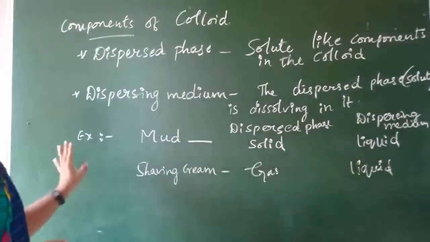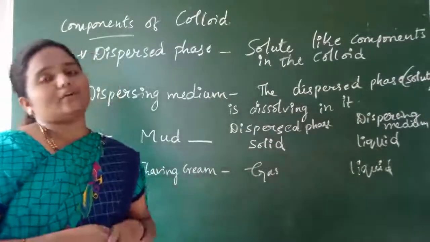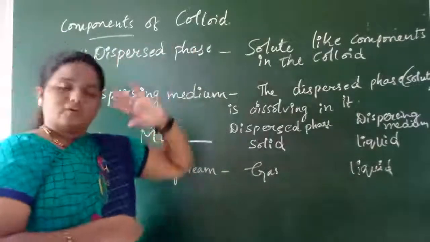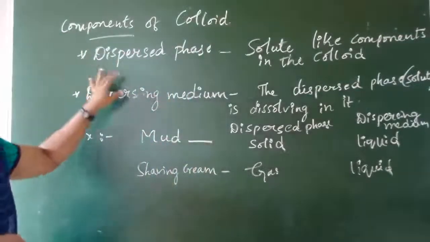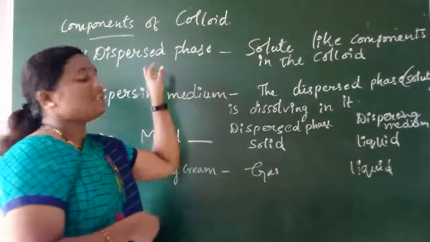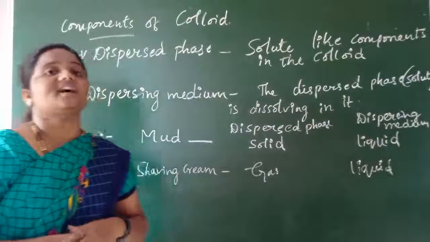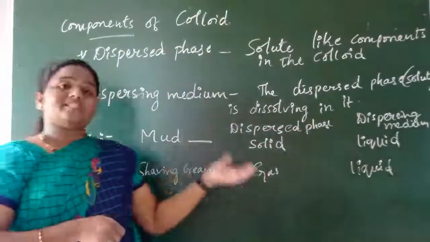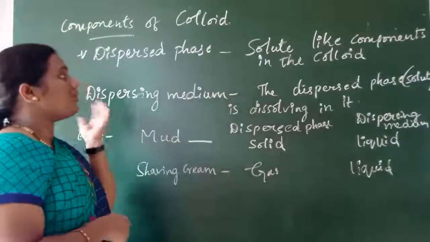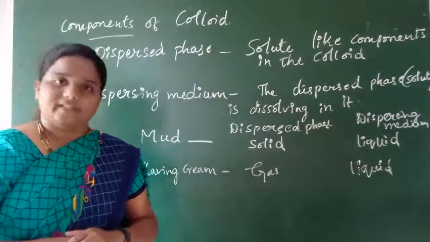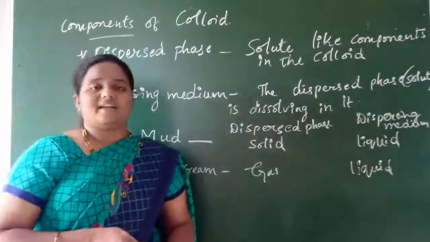Just as a solution contains solute and solvent particles, in the same way the colloid also contains a dispersed phase and a dispersing medium. The solute-like components are called the dispersed phase, whereas the medium in which they dissolve is called the dispersing medium. Is it clear, children? Yes.